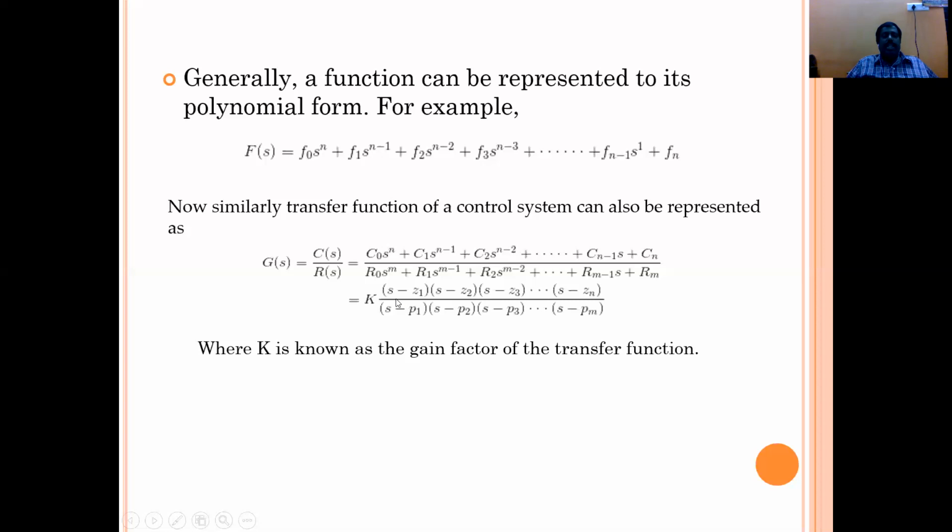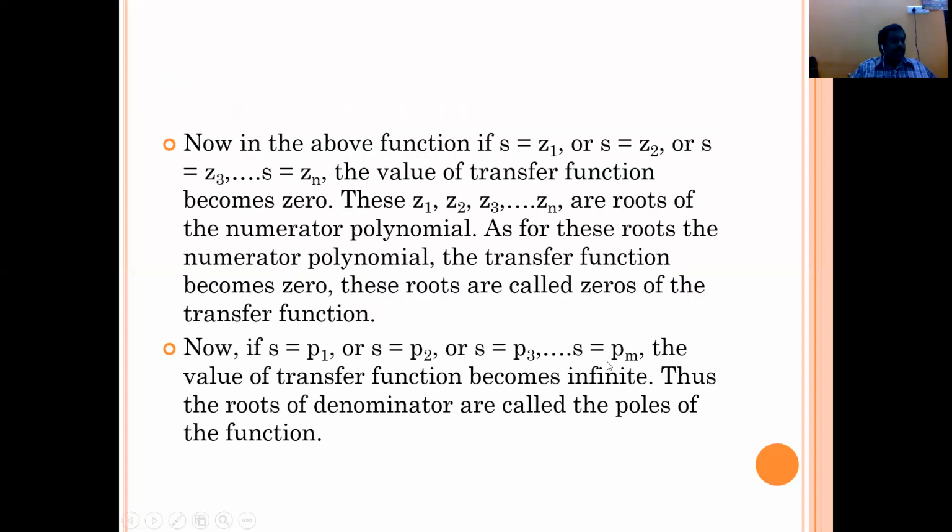We clearly see that in the numerator, the equation can be written as (s minus z1), z2, z3 and so on. These z1, z2, z3 are the zeros of the system. In the denominator, we represented p1, p2, p3 up to pm. These are the poles of the system, where K is known as the gain factor of the transfer function. So here, what is a zero and what is a pole? Zeros and poles.